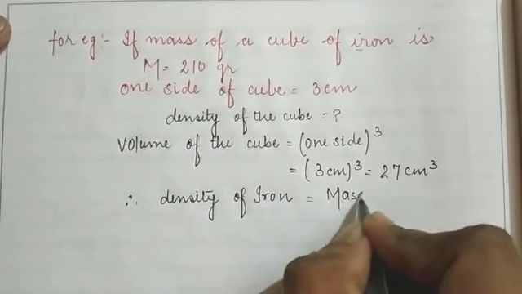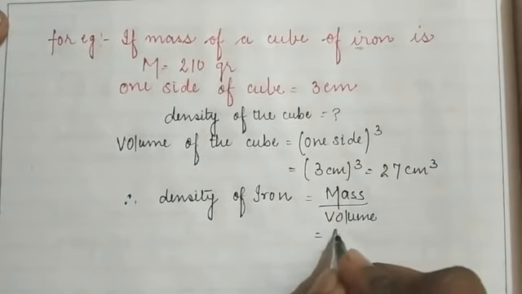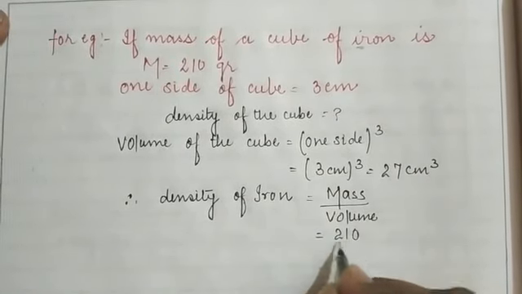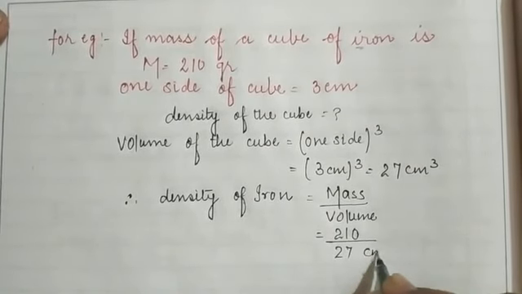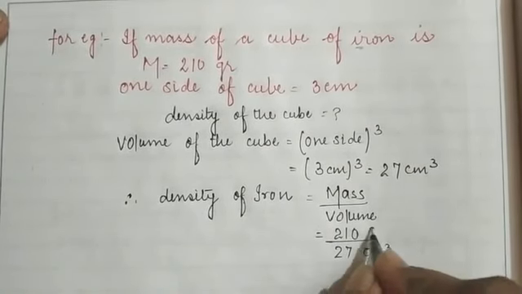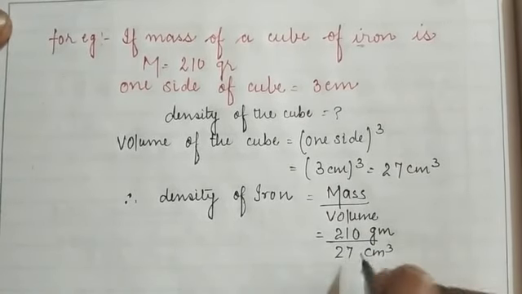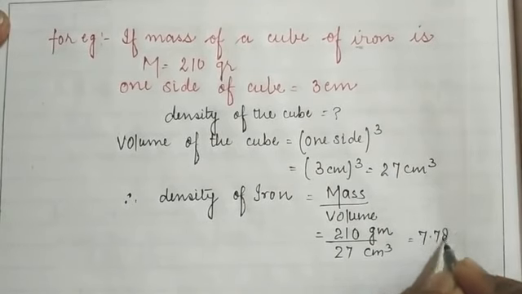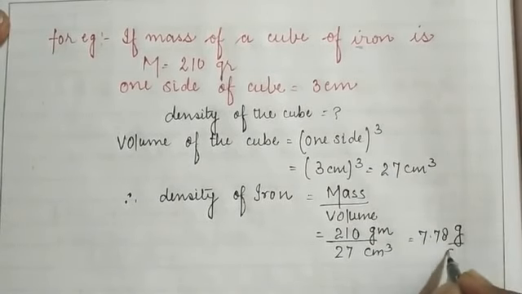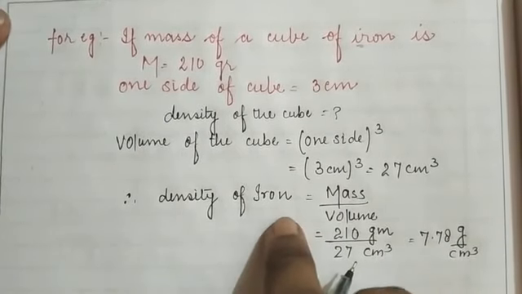We already know the mass of the iron cube is 210 gram and the volume is 27 centimeter cube. By doing the division we will get 7.78 gram per centimeter cube as the density of the given substance, that is the iron.